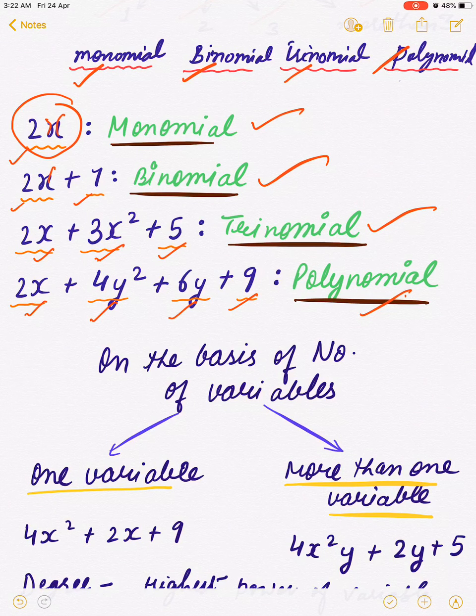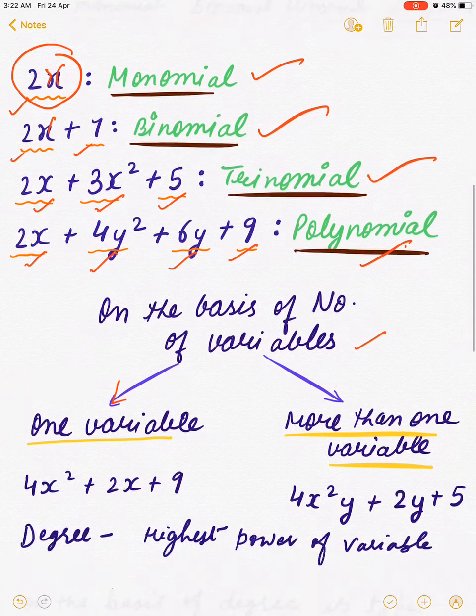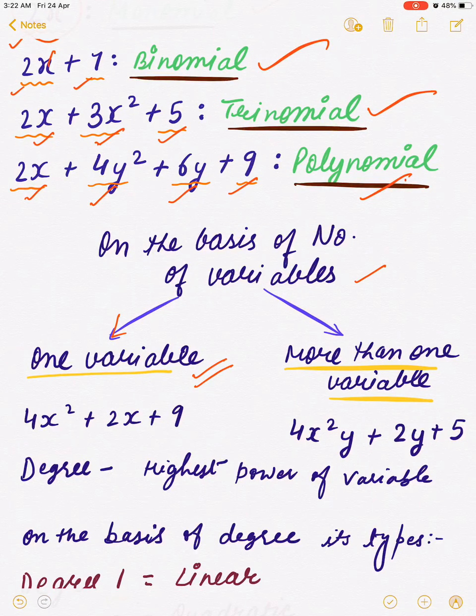Now, on the basis of number of variables also we can write it in two forms. Variables के basis पर भी हम इसको दो तरीके से लिख सकते हैं. Polynomials दो टाइप से लिखे जा सकते हैं. फर्स्ट टाइप, when only one variable is present. When in a polynomial only one variable is present, this is there. You see, in this only x is present here. Only x variable is present here. So this is one type of presentation.